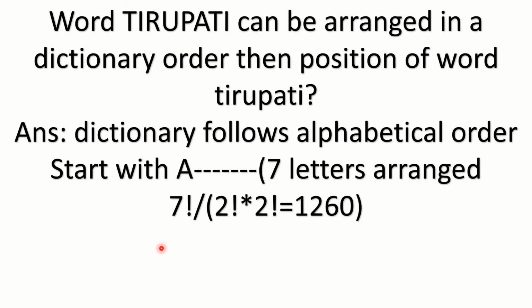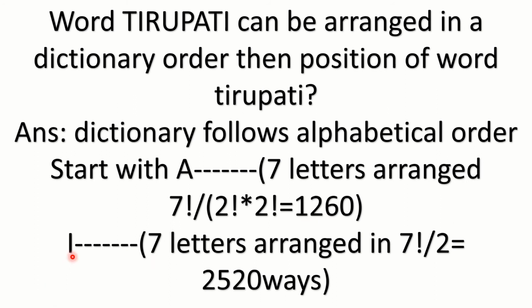First we will form the words with A as the first letter. The remaining 7 letters can be arranged in 7 factorial by 2 factorial and 2 factorial ways. So you can form 1260 words with A as the first letter.